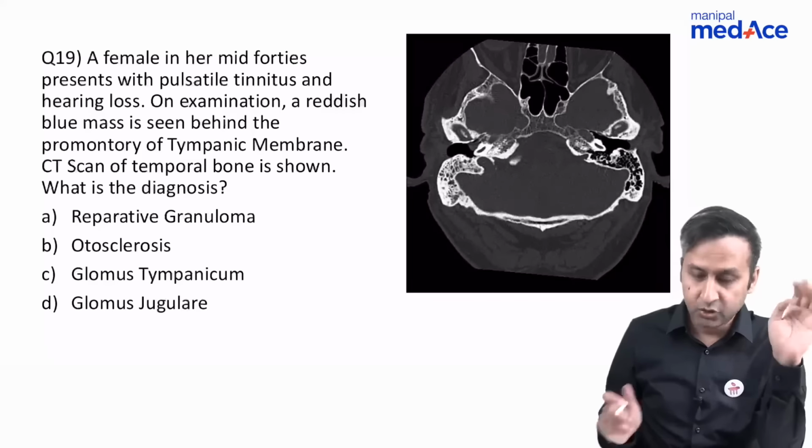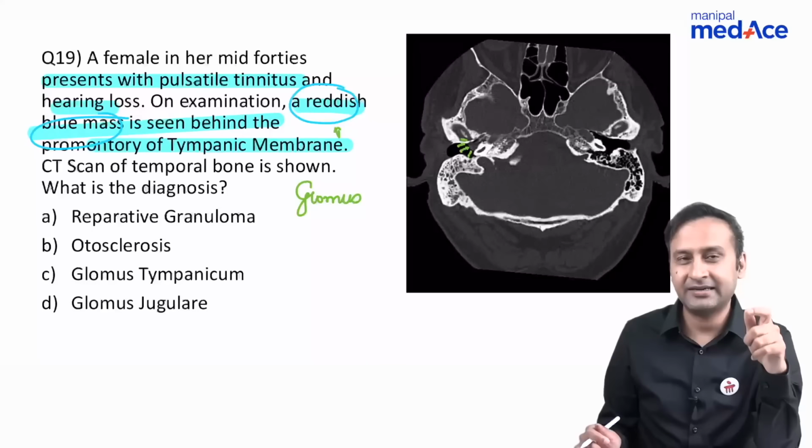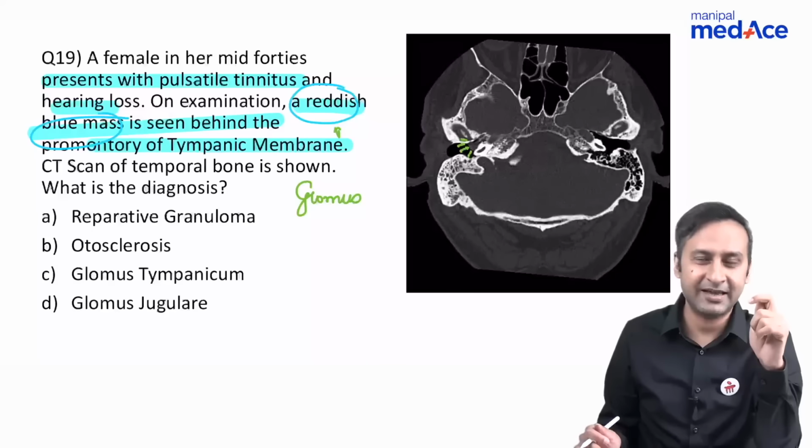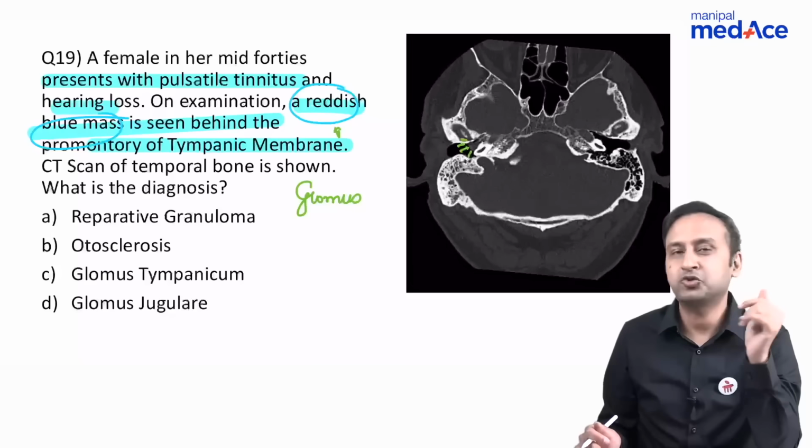Again, a very difficult diagnosis, not only for you, but also for radiologists. I should confess that once upon a time, even I misdiagnosed this case. I saw this type of a lesion and I reported it as cholesteatoma. Then the ENT guy called me up. He said that he could see some reddish hue through it. Can it be glomus? I said, yes, it can be. We should get an MRI done. And on the MRI, it was diagnosed to be a glomus tumor.